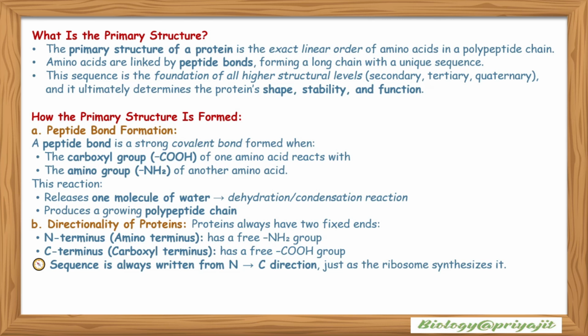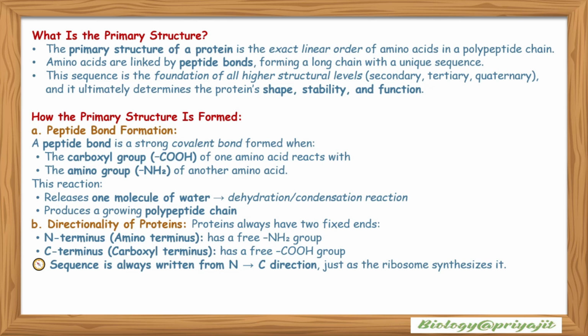We can ask, what is the primary structure of protein? Amino acids are linked one by one by peptide bonds, forming a long chain with a specific sequence. This sequence is the foundation of all higher structural levels such as secondary, tertiary, and quaternary, and it ultimately determines the protein shape, stability, and function.